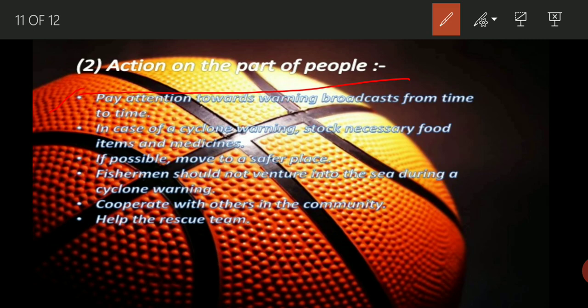Whatever direction is given by them, you have often seen in the news also that the broadcast says after 24 hours or after 36 hours there will be a possibility of cyclone or heavy rain or thunderstorm like this. So they have to pay attention to whatever warning is given by these kinds of meteorological departments.